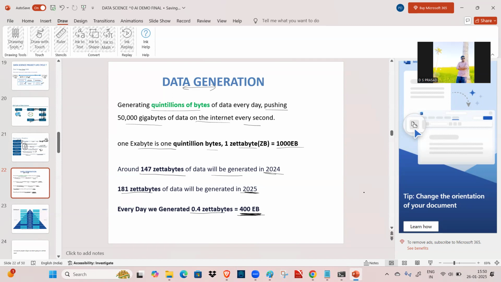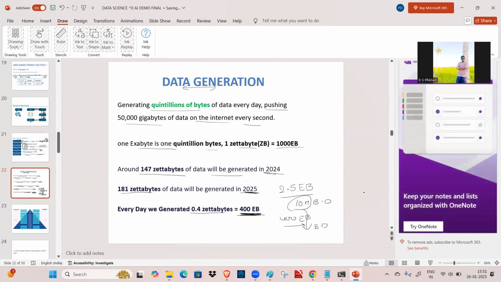Okay, so 400 exabytes of data. To store 2.5 quintillion bytes, that is 2.5 exabytes of data, we require 10 million Blu-ray discs. Then imagine for 400 exabytes of data stored in Blu-ray discs, how many discs are required. That is almost around 80 times, so 800 million Blu-ray discs are required.